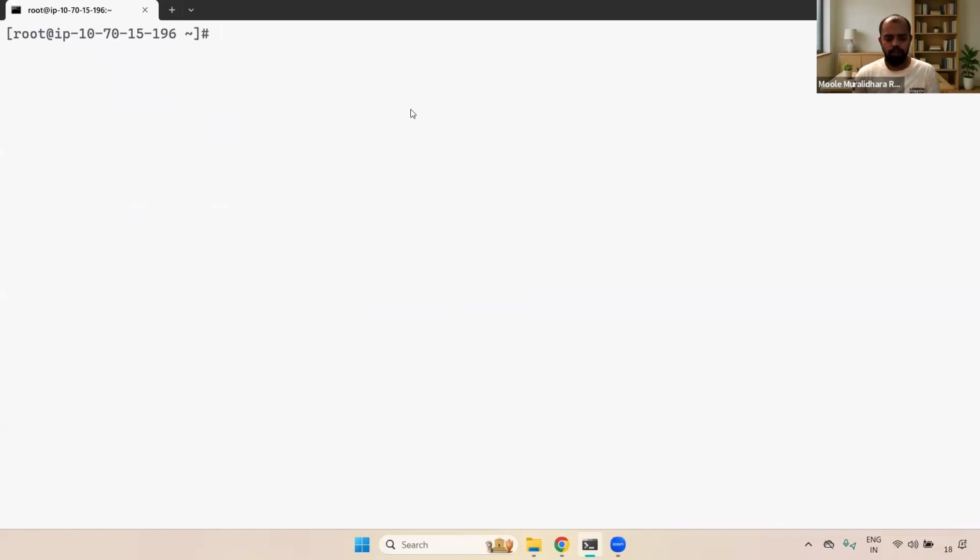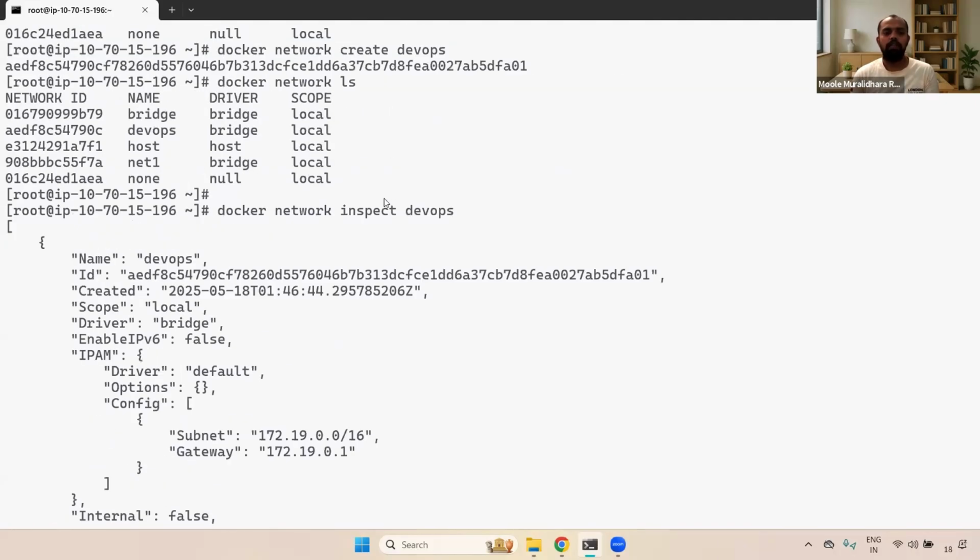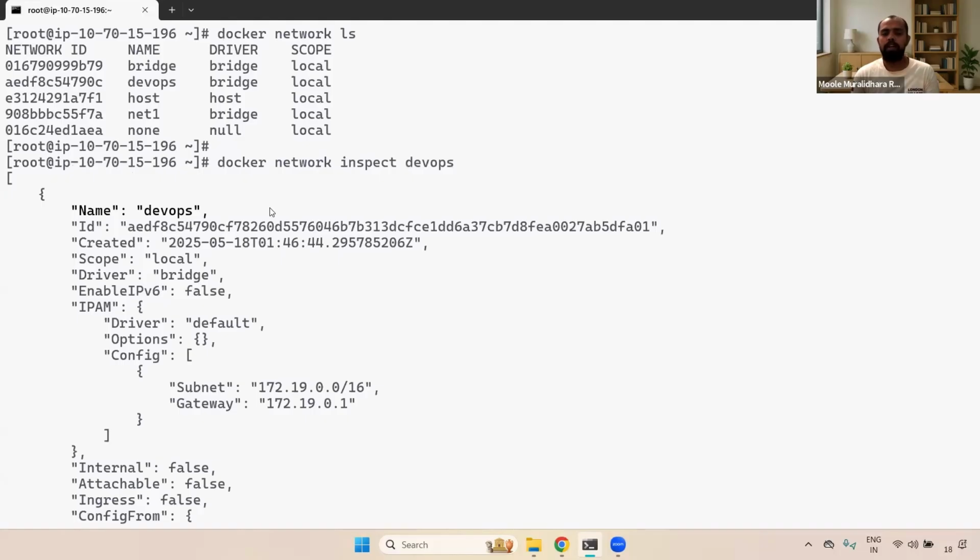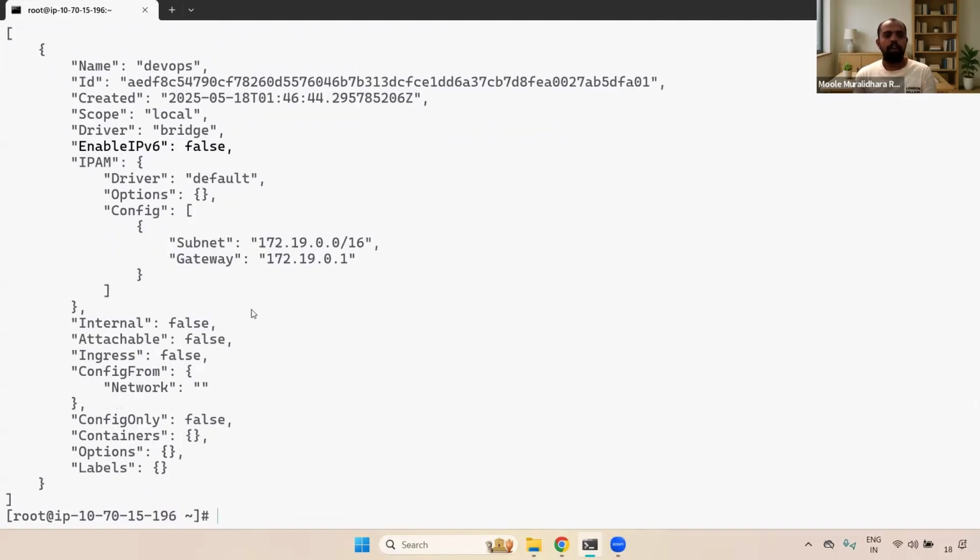Now what you can do, we can check the information about a specific network. For that, you can give the docker network inspect command, and then you have to give the network ID or network name. For example, I'm giving the network name devops. Now you can enter. If you see here, what is the name of the particular network? What is the ID when it was created? What is the scope? What is the driver? Whether IPv6 is enabled or not.